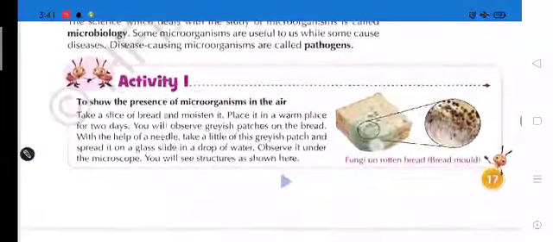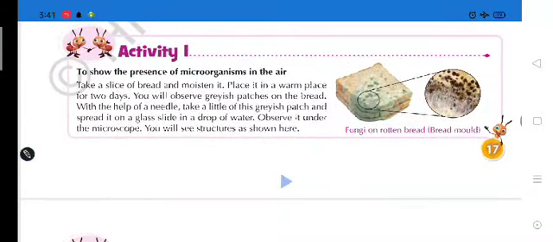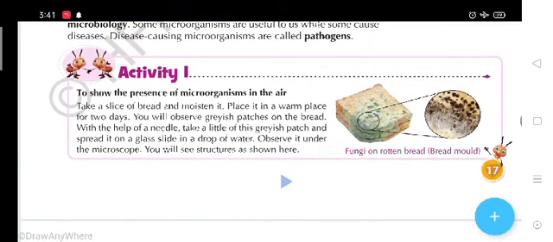For this we have to take the help of this activity. In this activity, take a slice of bread and moisten it. Have you eaten bread? Can you form some slices by cutting this bread and moistening it? Place it in a warm place for 2 days. You will observe greenish patches on the bread.